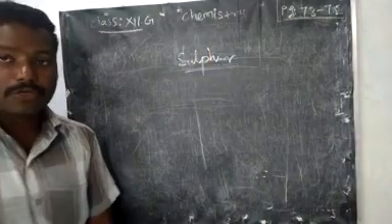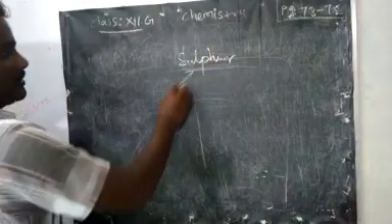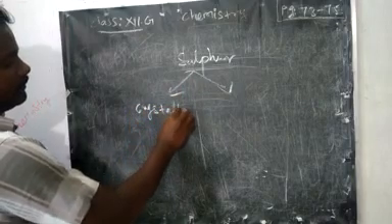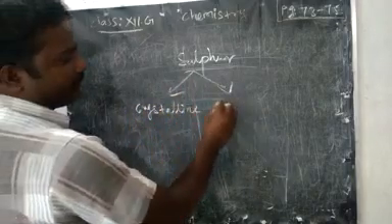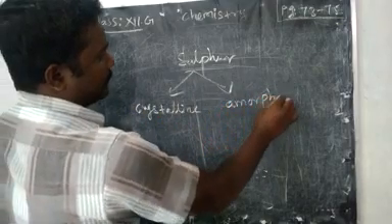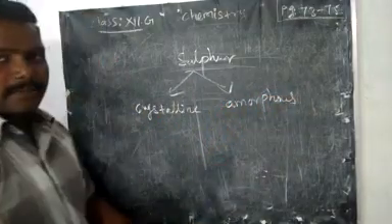Sulfur also has some allotropic forms. One is the crystalline form, another one is amorphous. Amorphous means like powder.